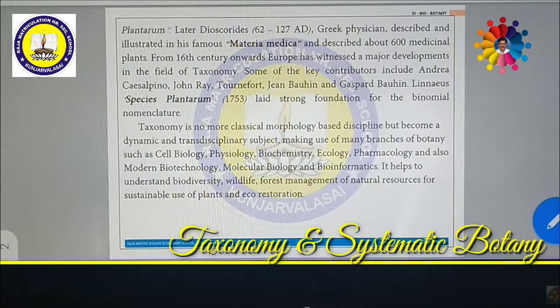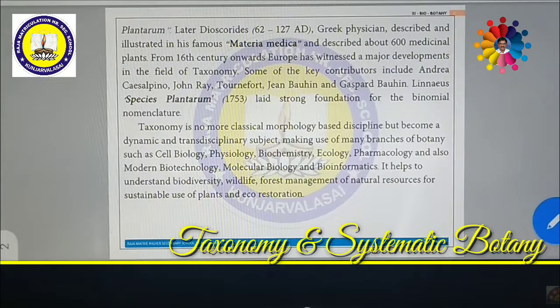These all help us to identify, group, name, classify and describe the plants. So this comes under taxonomy.